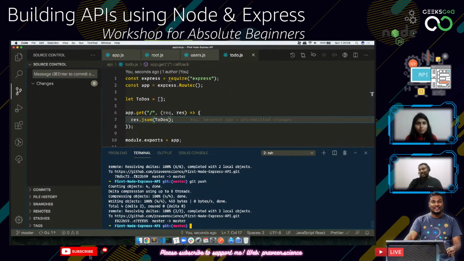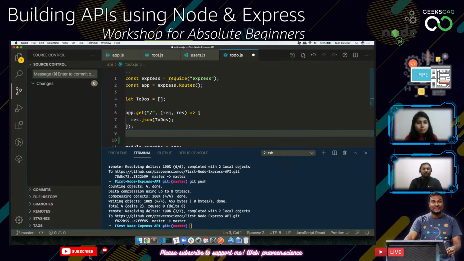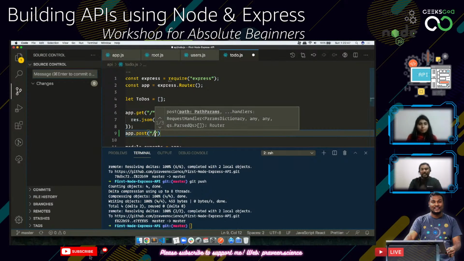Okay, so let's quickly implement the REST methods, the CRUD methods. So this will get all the list of to-dos. Now if you do app.post is where you will be creating a new to-do. When it creates a new to-do, I want it to send the to-do's ID and all those things. So what I'm going to do now is create a GUID generator, or maybe I can use the to-dos.length and add one to it.